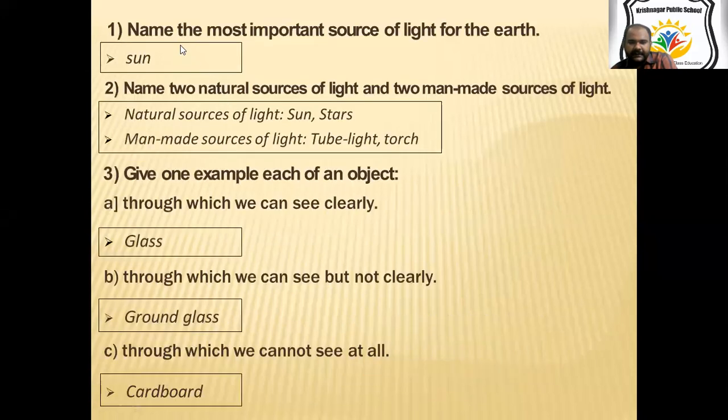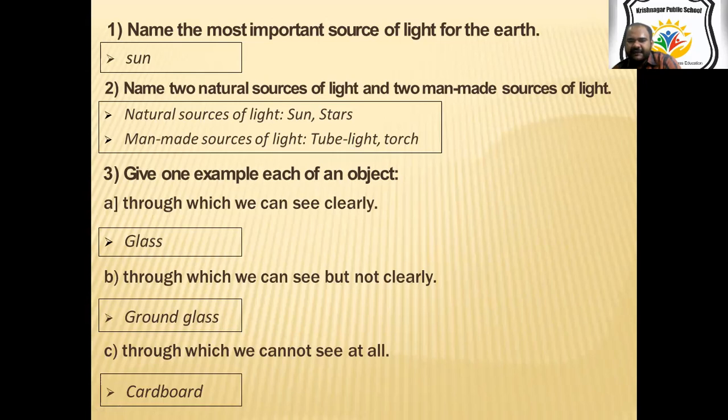So the main important question: which is the important source of light on earth? The important source of light on earth is the sun. Without the sun, life is not possible on earth. Then if the question is there, name two natural sources of light and two man-made sources of light. The sun and the stars are natural sources of light, and the tube light or torch that we use are man-made sources.